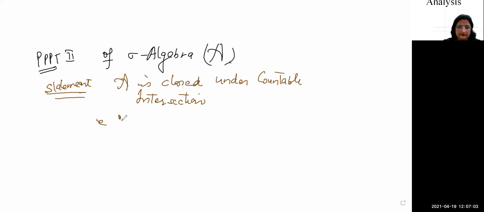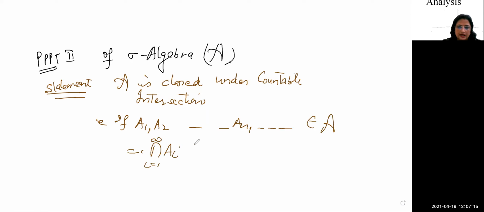That is, if A1, A2, and so on up to An, and so on, continuing, belong to A, it implies the intersection, i running from 1 to infinity, A_i belongs to A. This we want to prove. So let's come to its proof.